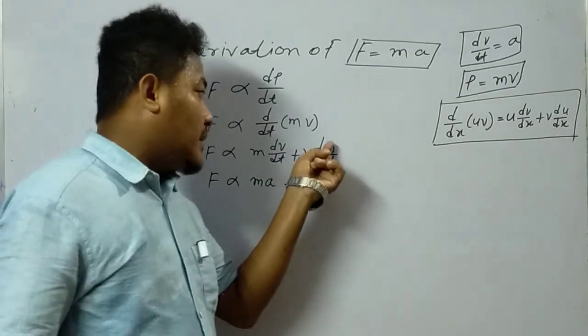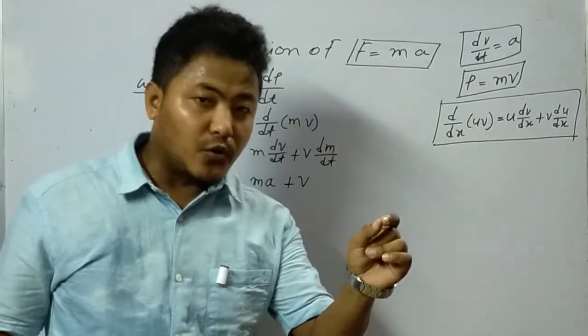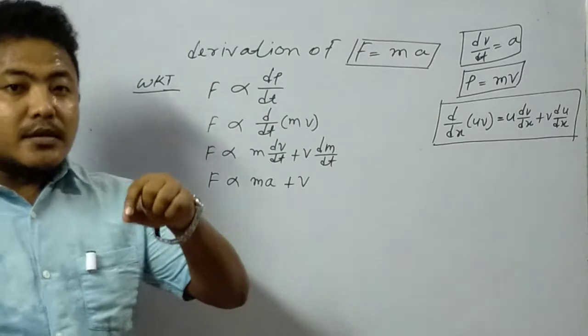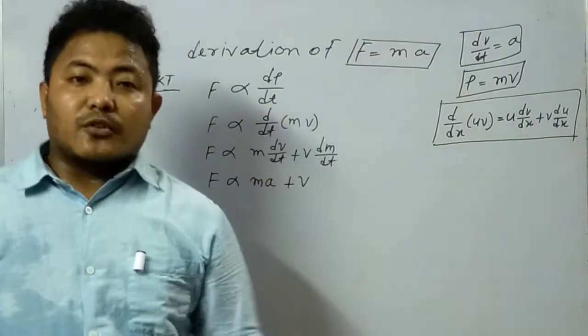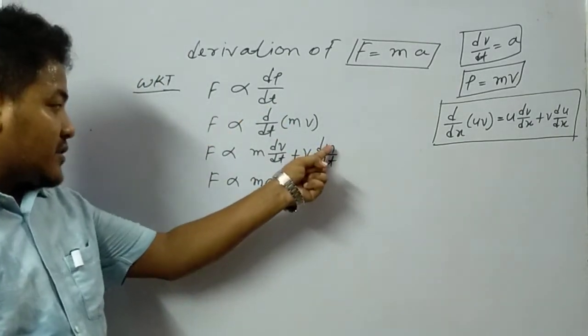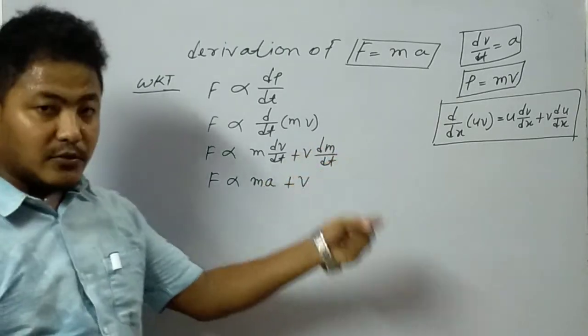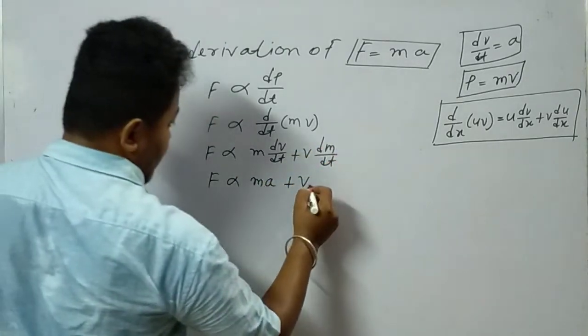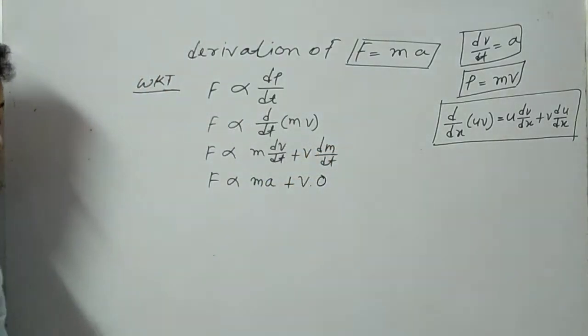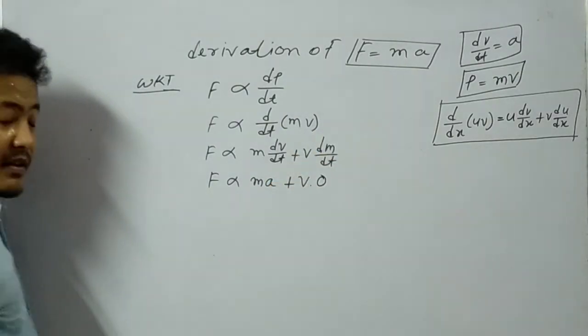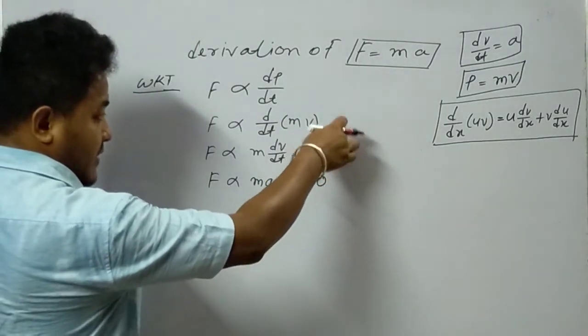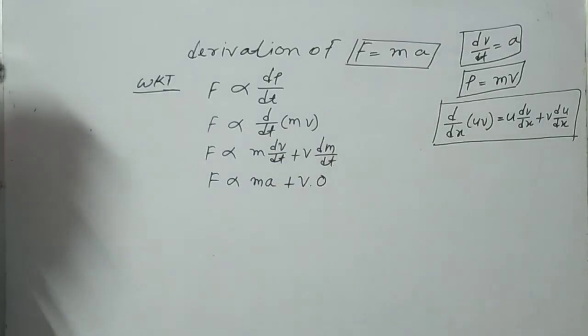In mathematics, the derivative of a constant term is always 0, so dm by dt will be 0.